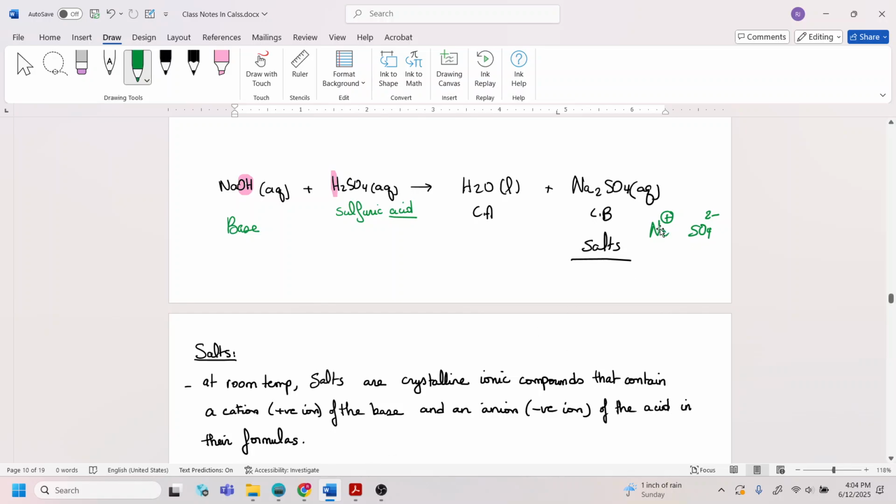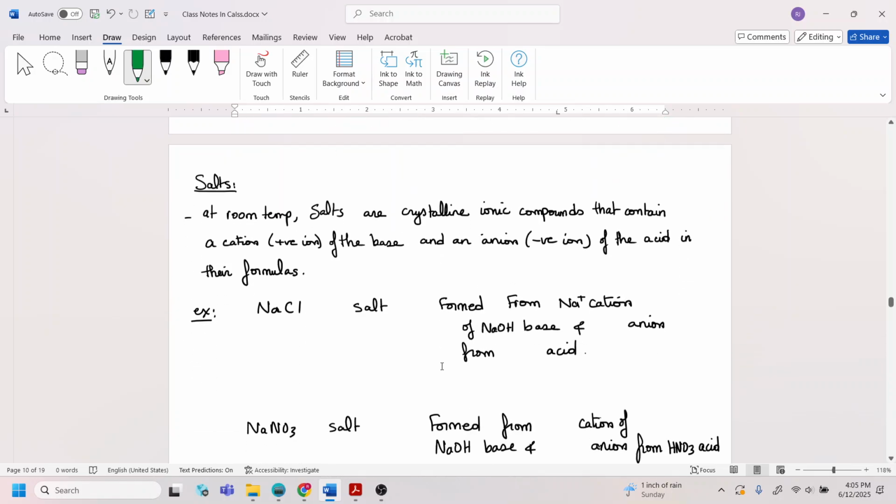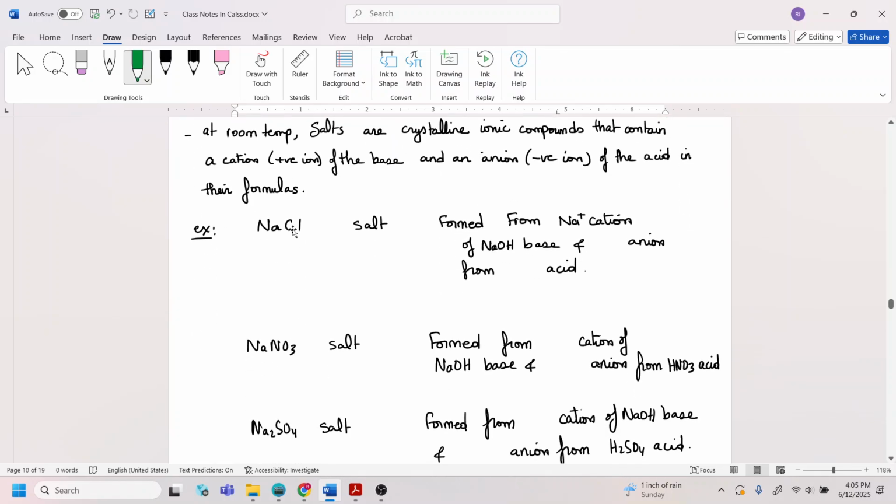So salts are always made up of two parts, a cationic part and an anionic part. The anionic part and the cationic part are connected to each other by an ionic bond. So the type of bond between them is an ionic bond. So for example, sodium chloride.